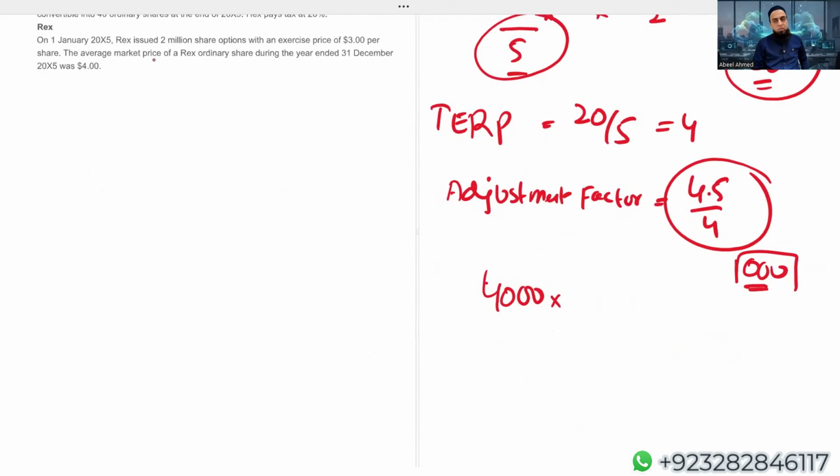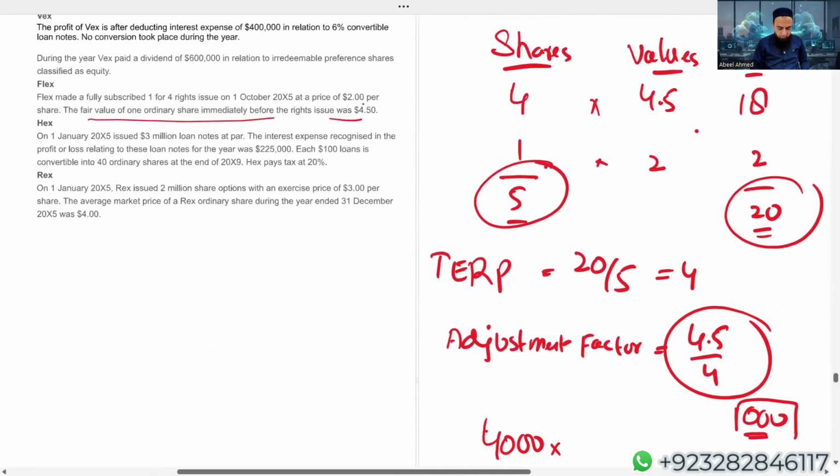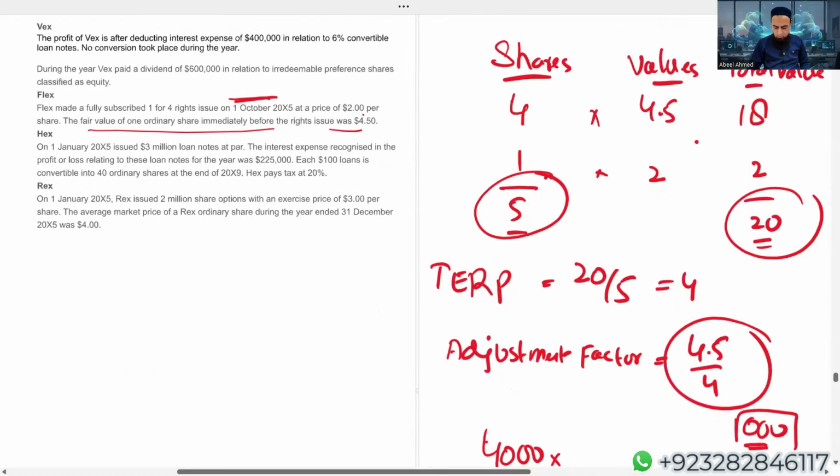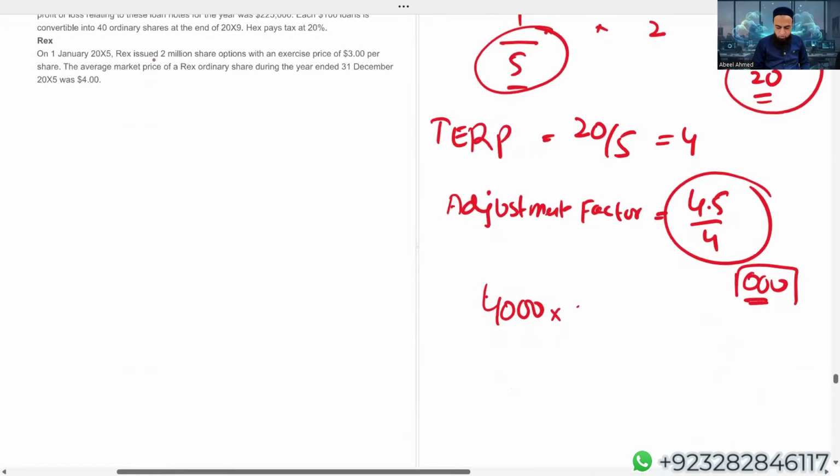Multiply by the time factor. Adjustment factor is 4.5 upon 4. Now look at this. Students, we have got 4 million shares, or you can say 4,000 shares. Look at the date of right. The right was issued on 1st October X5. So if you count the time period, it is 9 months. So 4,000 times 9 upon 12, the time factor.